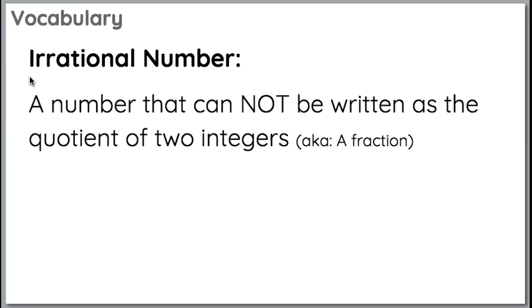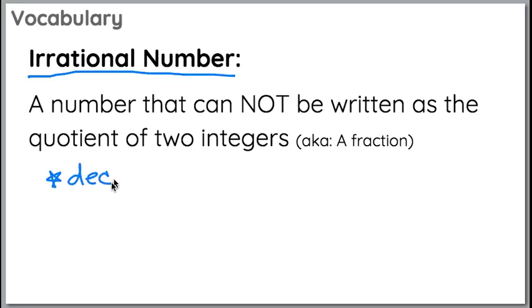The next word is one that you've seen before, but we're going to go ahead and look at it again. Irrational number. This is a number that cannot be written as the quotient of two integers. In other words, a number that cannot be written as a fraction. So far up to this point, every decimal that we have seen, we were able to convert into some sort of fraction. Okay, we've seen terminating decimals and repeating decimals. Both of those decimals can be turned into a fraction. What we have not seen yet is a decimal that never ends.